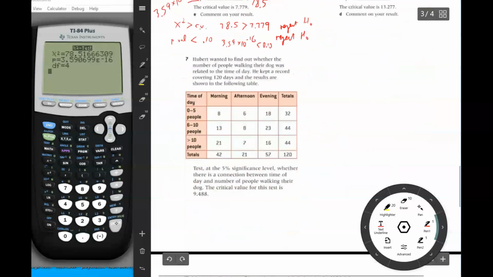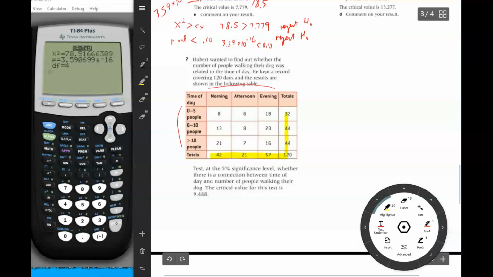Let's go down to number 7. Hubert wanted to find out whether the number of people walking their dog was related to the time of day. He kept a record covering 120 days, and the results are shown in the following table. So here we have the different number of people on the left side, and we have the time of day over the top, and these are the totals, so this isn't part of our data.